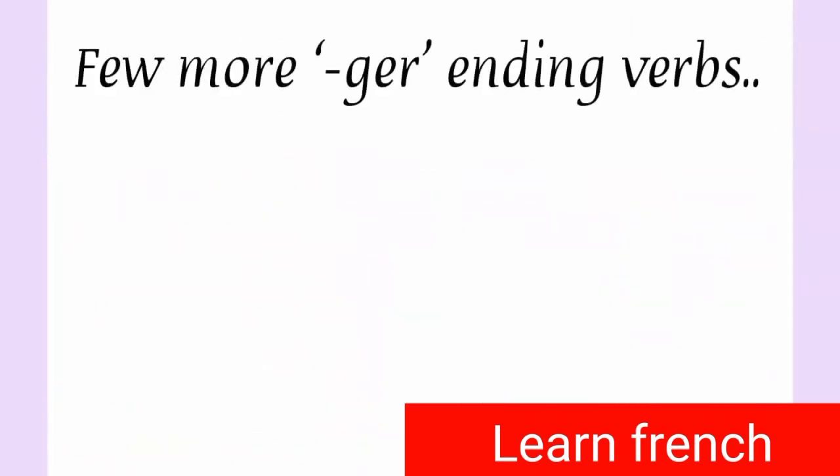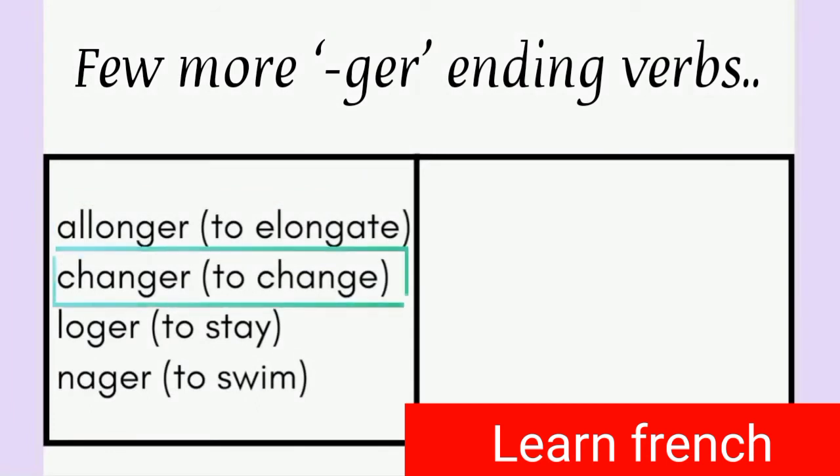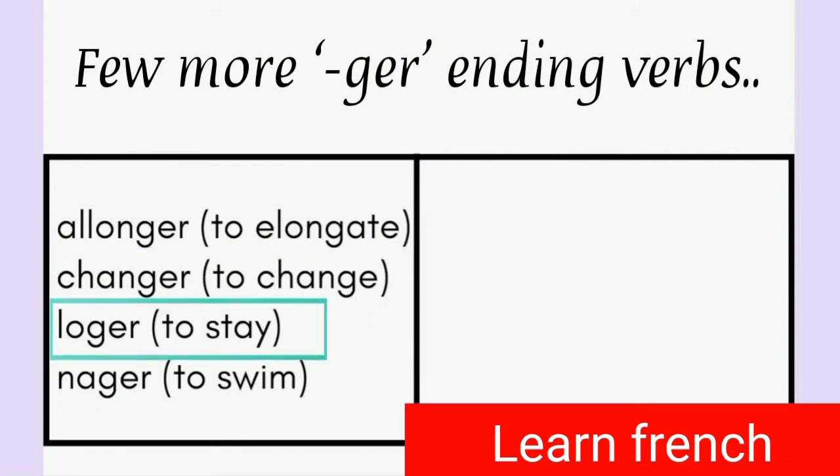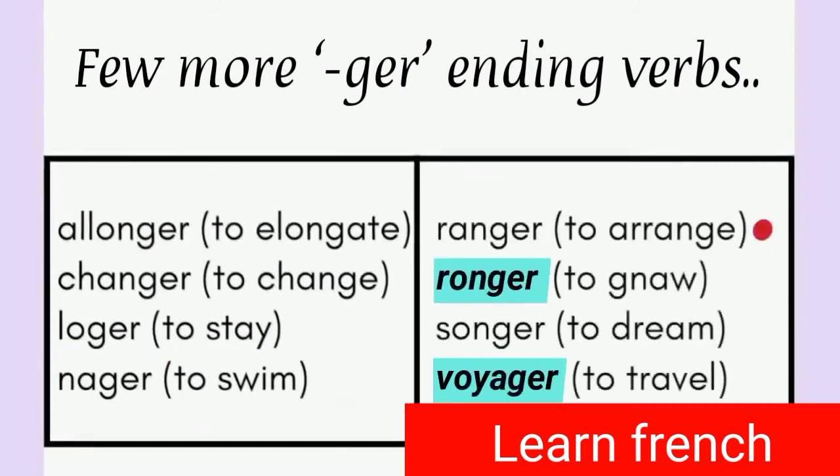There are few more verbs which follow the same pattern. I'll just tell you a few of them. Allonger is to elongate, changer is to change, loger is to stay somewhere, nager is to swim, ranger is to arrange, ronger is to gnaw. So there are two different words having same pronunciation. Songer is to dream and voyager is to travel. So these were GER ending verbs.